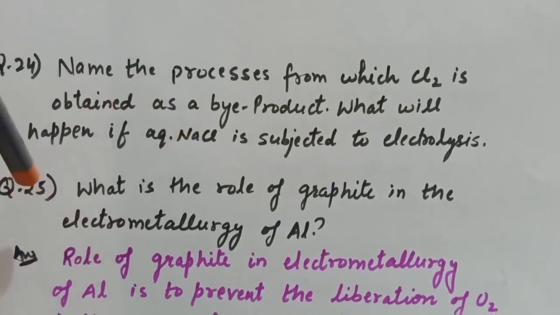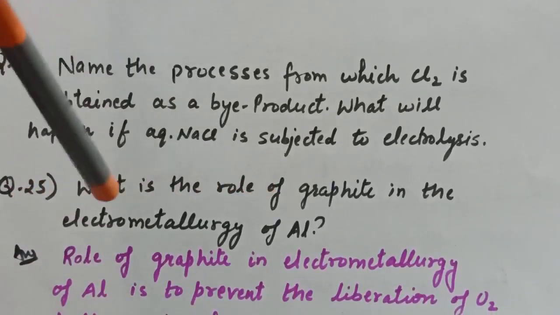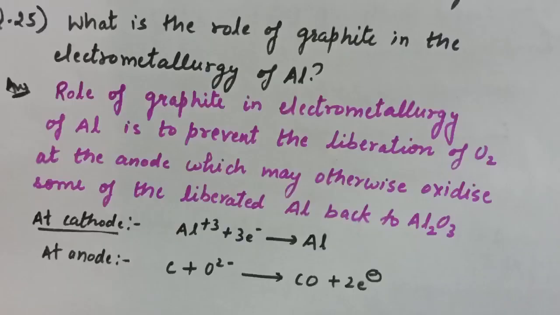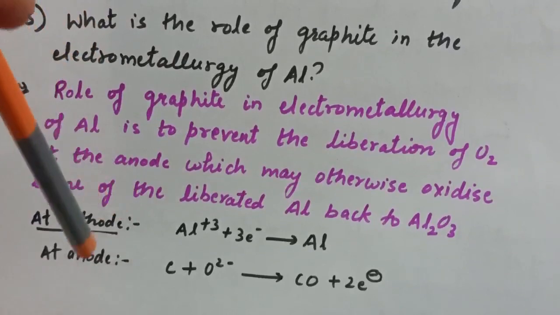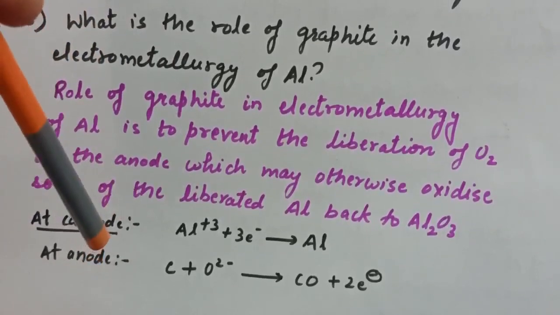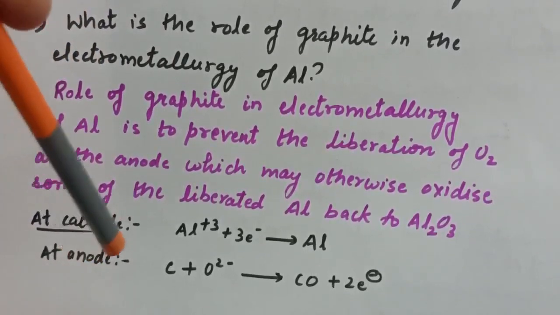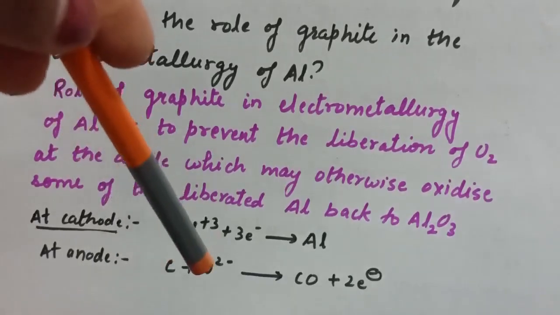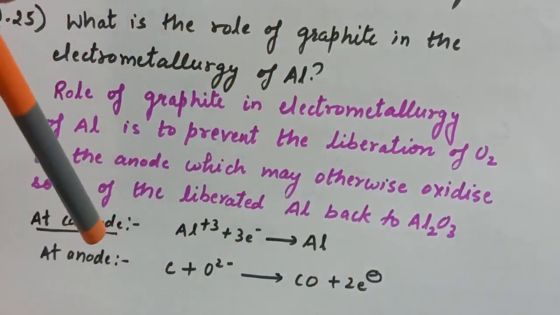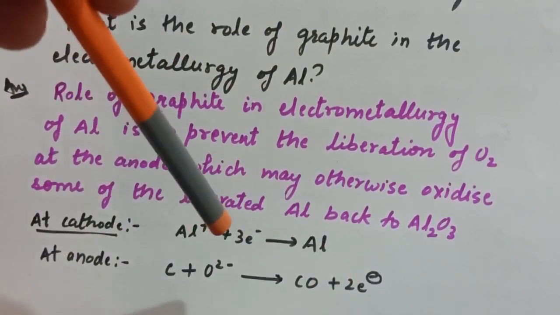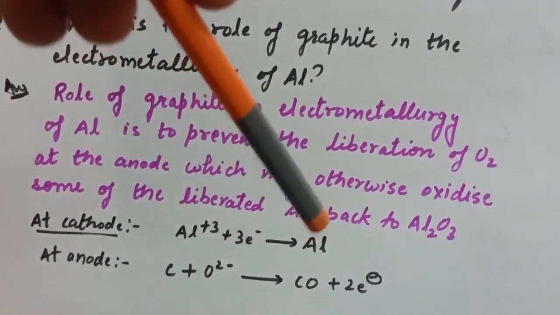Now question number 25 is, what is the role of graphite in the electrometallurgy of aluminium? Now these are the reactions taking place at anode and cathode in the electrometallurgy of aluminium. That is, at the anode, carbon plus O2 minus gives CO plus 2 electrons, and at the cathode, Al3+ will accept 3 electrons and reduce to aluminium.